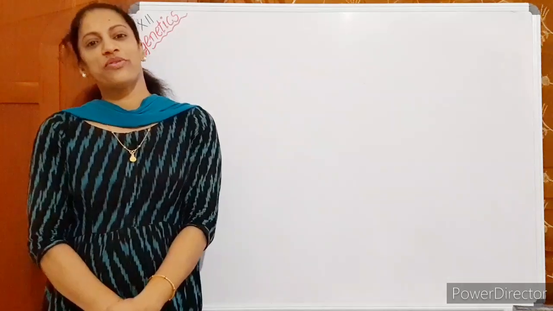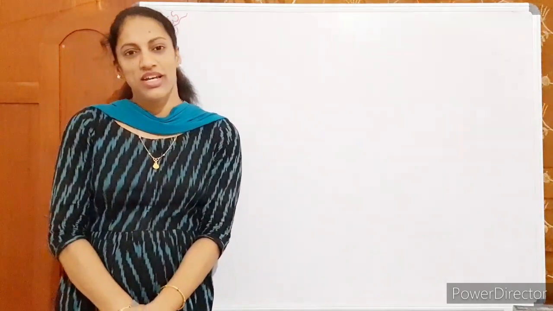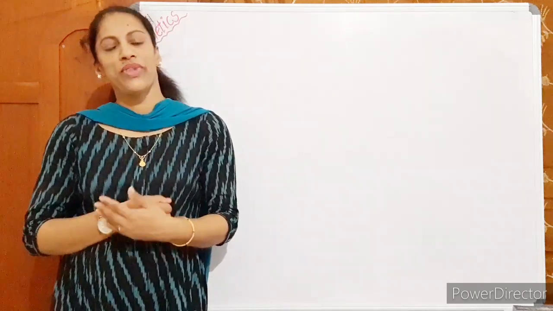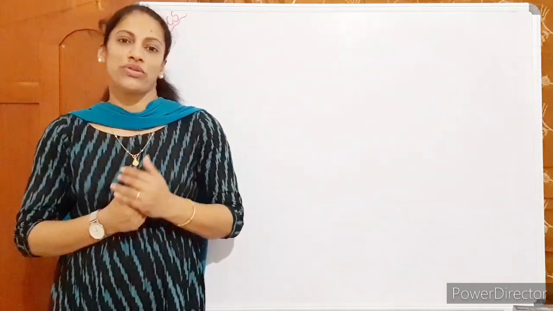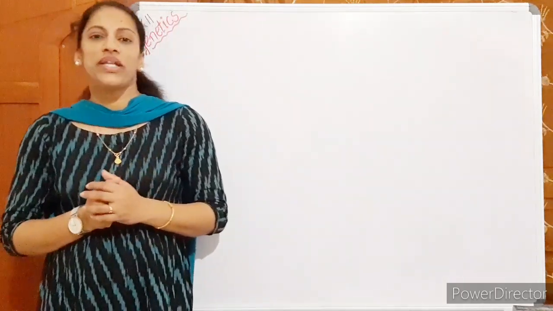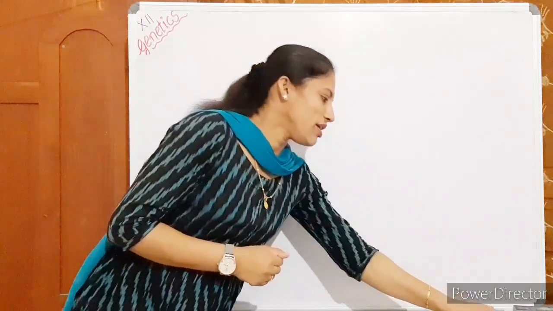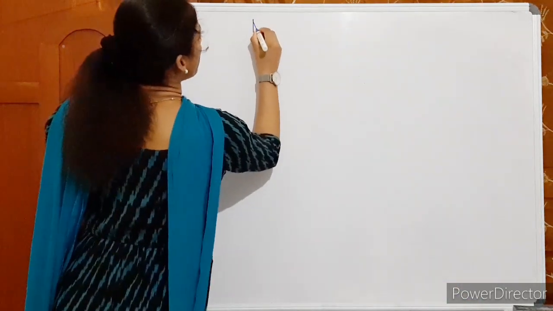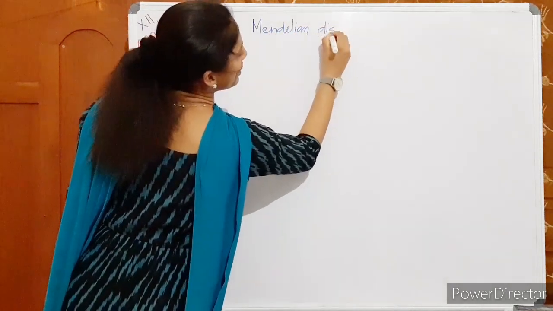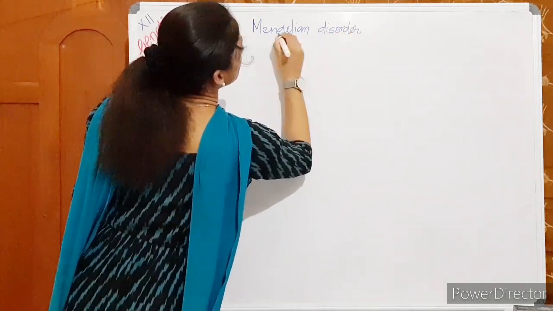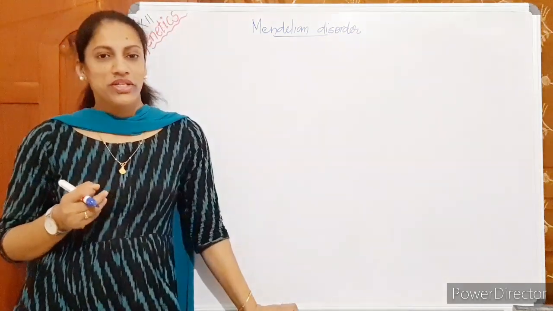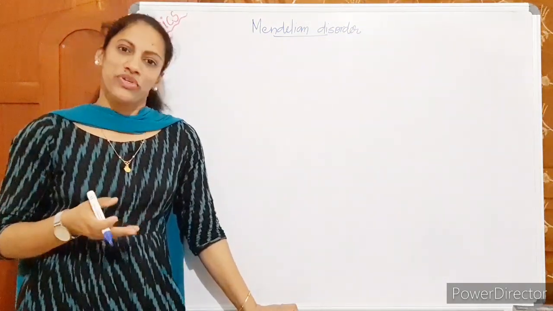Last class we discussed genetic disorders. We have just started it and completed 2 diseases under Mendelian disorders. Today we are moving on to the other 3 diseases in the textbook under Mendelian disorders, which you have to study in detail. You know what a Mendelian disorder is. Did you study the 2 other diseases, hemophilia and color blindness? They follow a similar pattern, so they are easy to study.